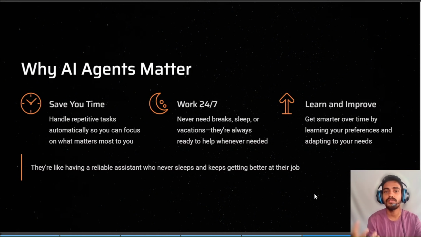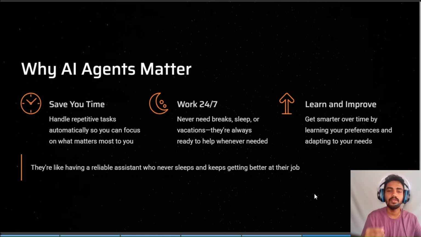And with the level of intelligence we have behind these agents right now, it can learn very fast, it can adapt. So you can imagine an AI agent, particularly in business, as an intern which learns at a very fast rate, can work 24/7, and will save you a lot of time because it handles most of your repetitive and boring stuff, and you can actually focus on things which are important for your business.